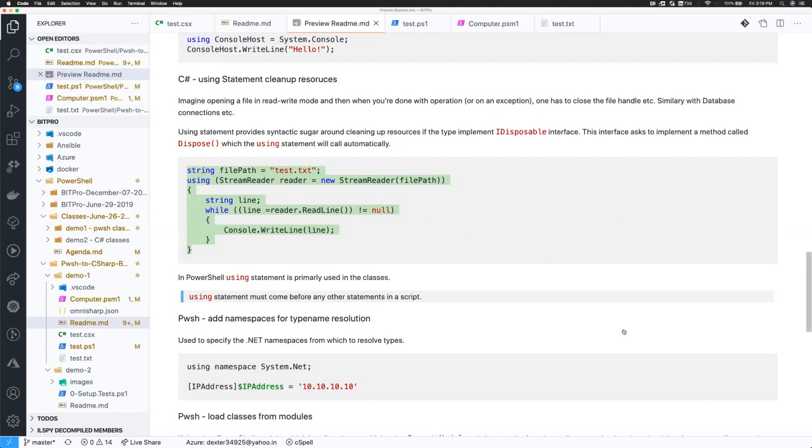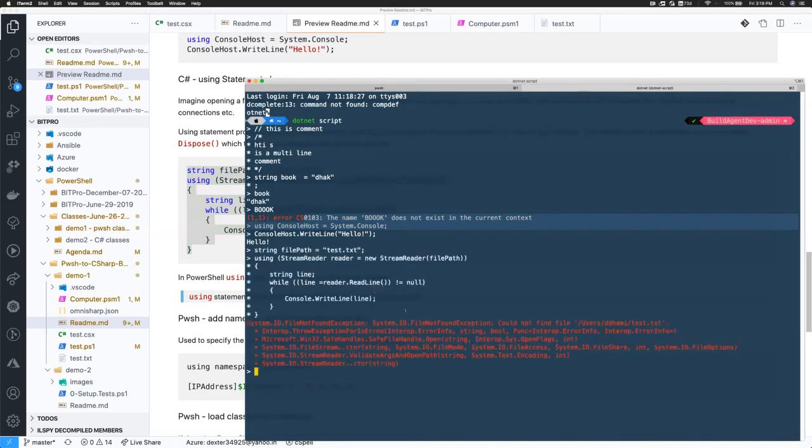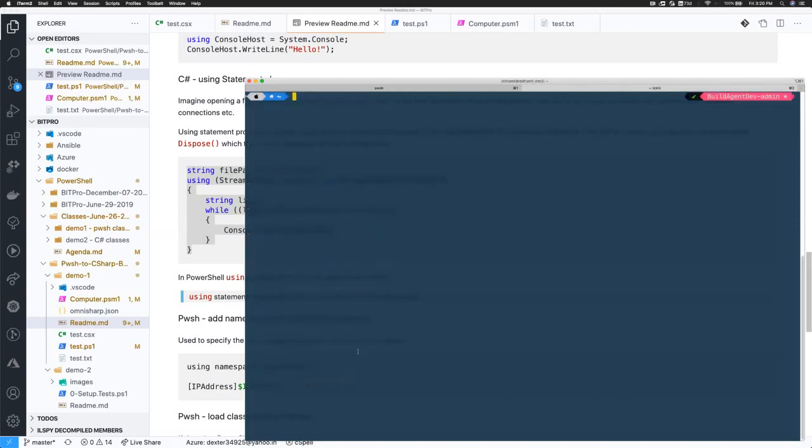I know why it threw the error, because I'm not in the correct directory.